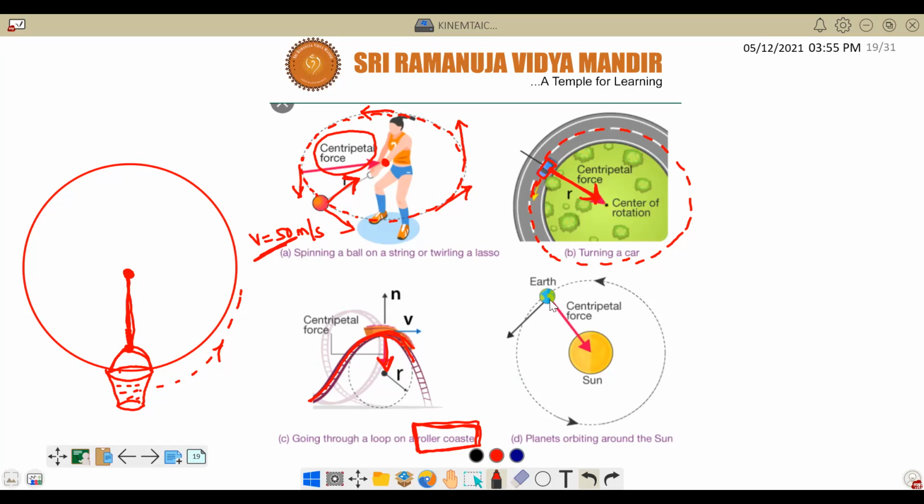Next, another standard example. I'll ask you one question. Why is Earth able to rotate in a circular path around the Sun? Gravitational force. Correct.